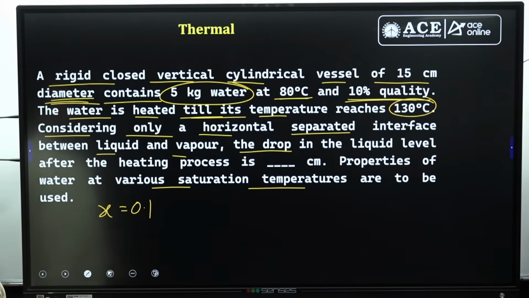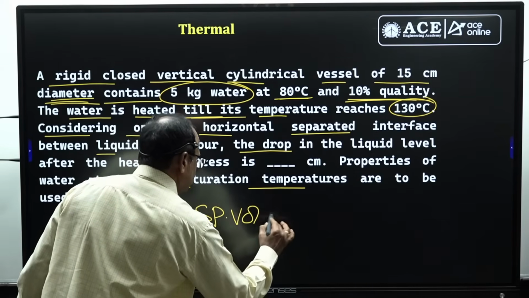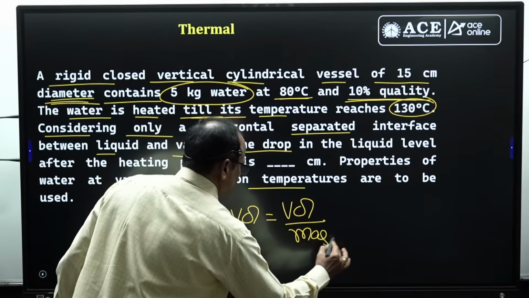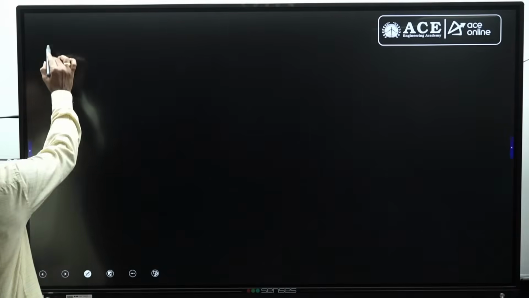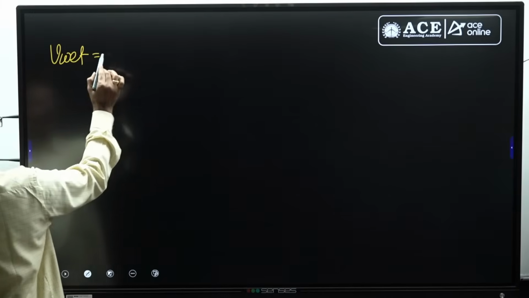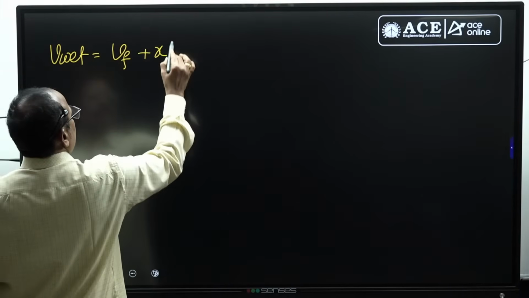Specific volume is equal to volume by mass. Initial quality is given, you can find it, no problem. V wet, initial quality is wet, right? V wet equal to what? Vf plus X Vfg.